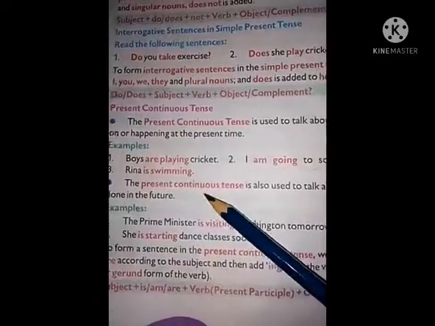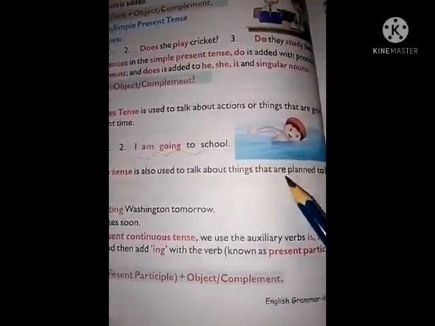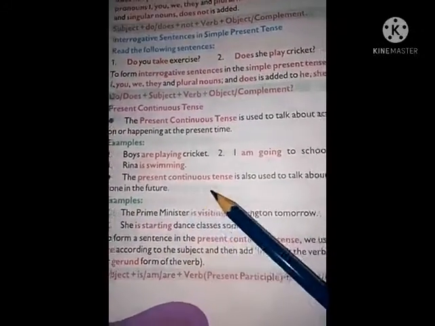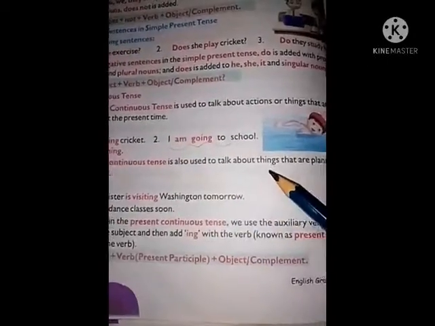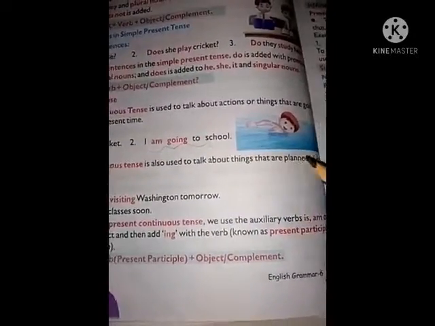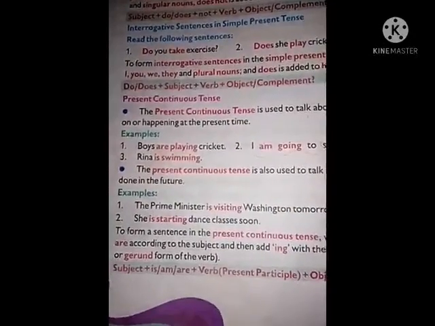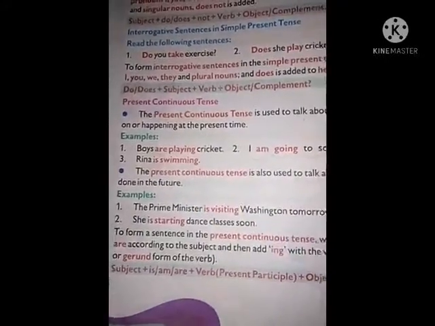See, the present continuous tense is used to talk about things that are planned to be done in future. Futureot kiba eta koribo goi ase heitu, in that case present continuous tense is used.